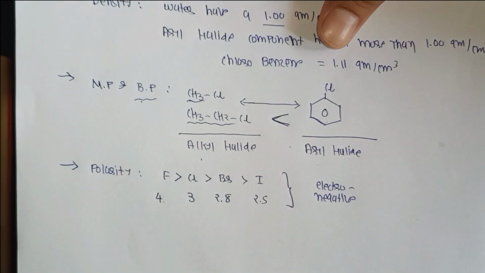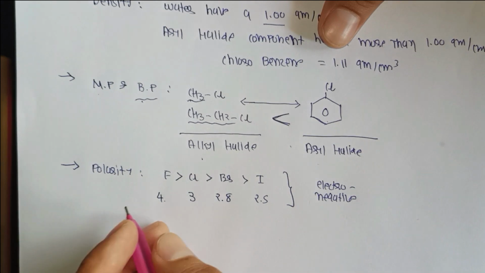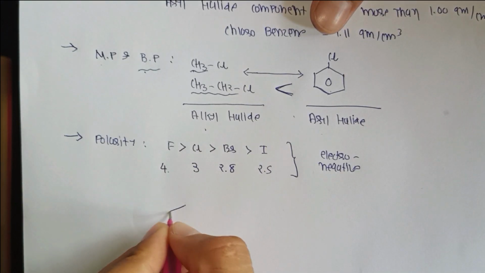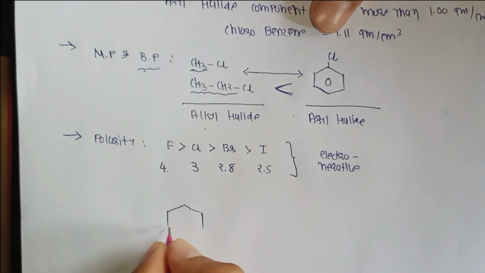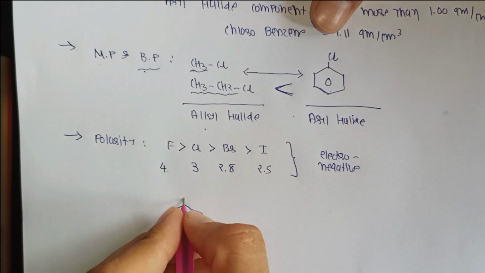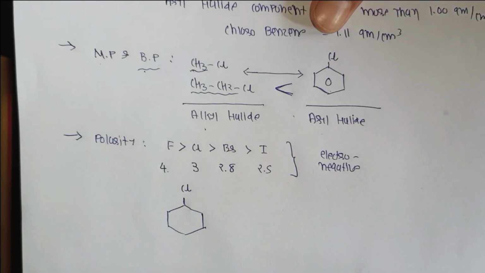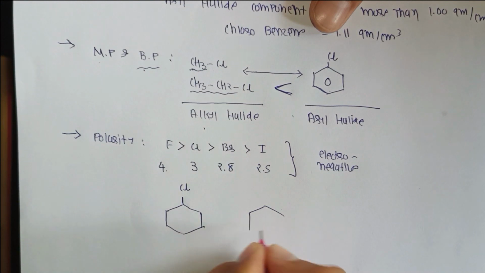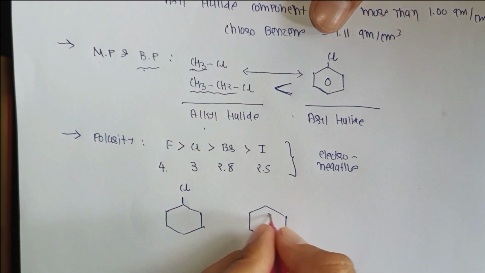All halogen compounds are electronegative, so all compounds are electronegative.